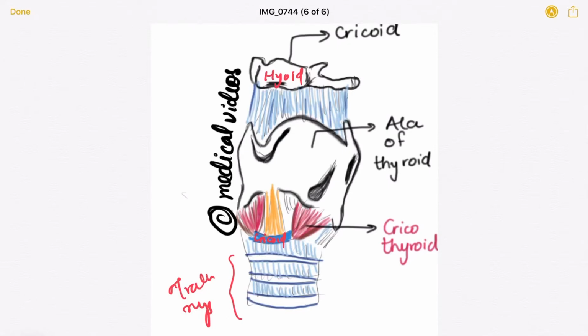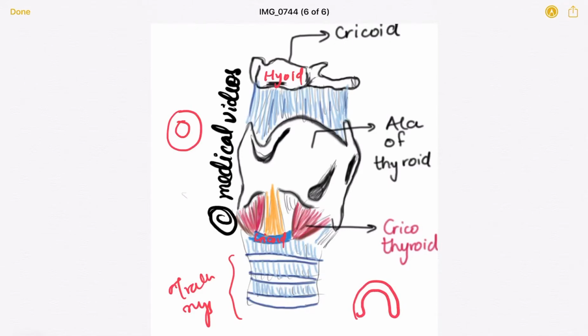Then what you can see here is that the cricoid cartilage is a complete ring cartilage. This is the only cartilage which is present throughout, from anteriorly to the posterior side. I hope I am able to convey what I mean. If you see the larynx from the superior view, thyroid is just like this.